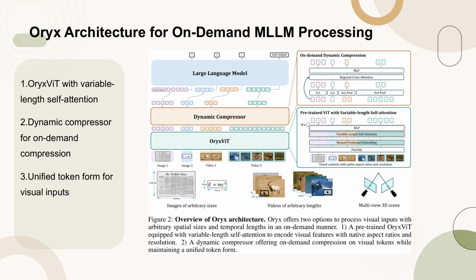The second option utilizes a dynamic compressor. This component offers on-demand compression on visual tokens, ensuring that the visual inputs are processed efficiently while maintaining a unified token form. These features collectively enable Oryx to adeptly manage a wide range of visual tasks and inputs, enhancing the functionality and versatility of MLLMs.